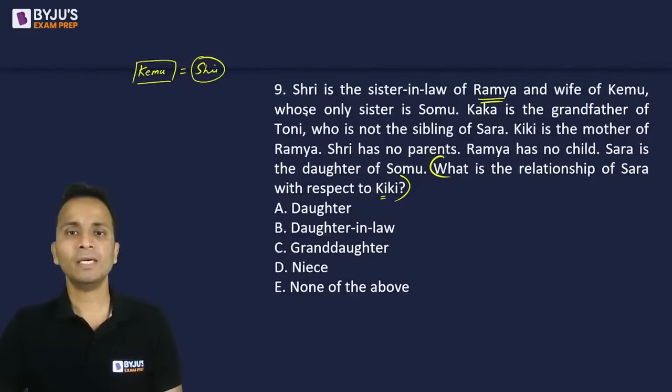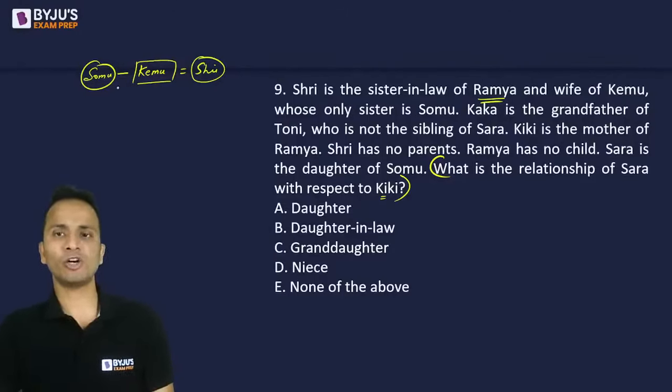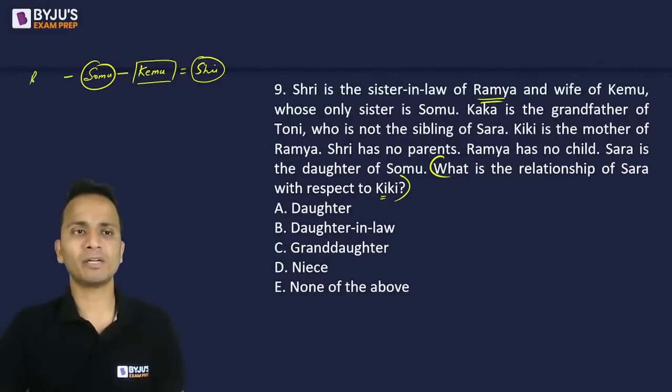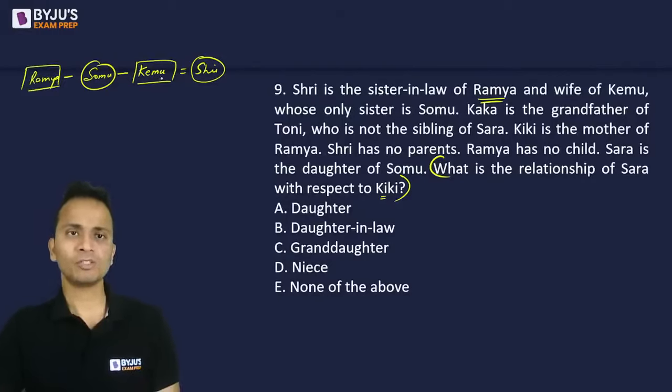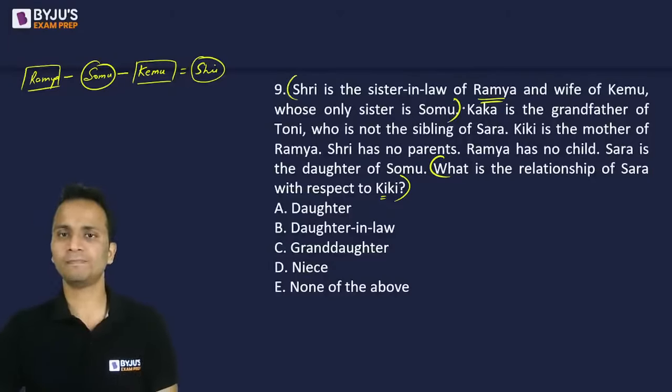Okay. Now whose only sister is Somu? Kemu's only sister is Somu, and she is the sister-in-law of Ramya. So Ramya can be the brother of Kemu. Kemu's only sister is Somu, so Ramya can be the brother of Kemu. That is why Shri is the sister-in-law of Ramya. The wife of Ramya's brother can be the sister-in-law. Okay, so the first statement is done.